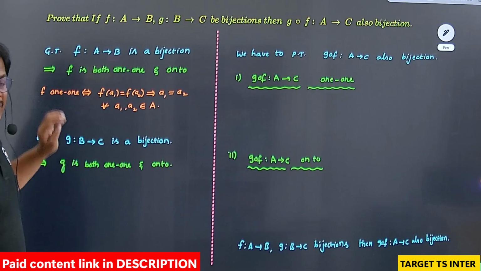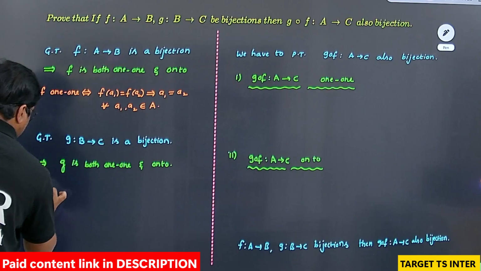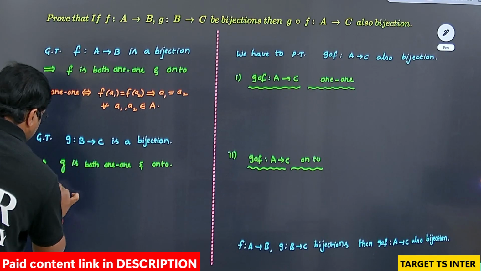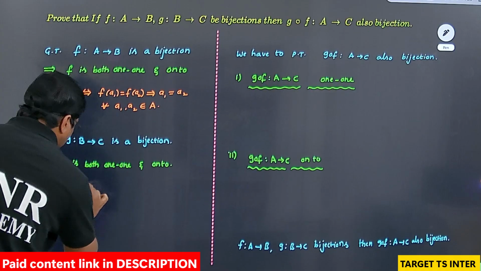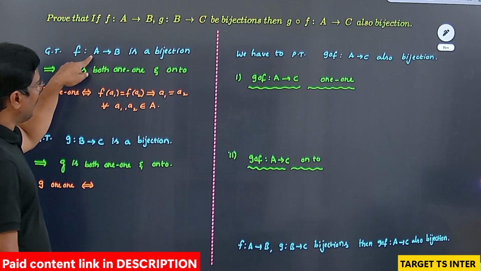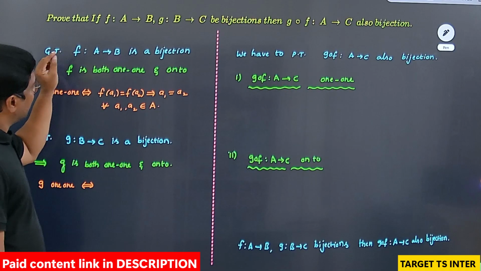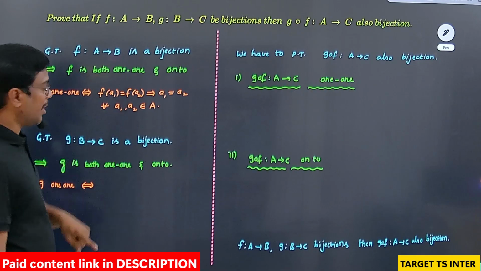One-one condition over. Here I am going to write the one-one condition for G. G is one-one if and only if... Here f is defined from A to B, so inputs are from capital A, and the elements are small a1, small a2.